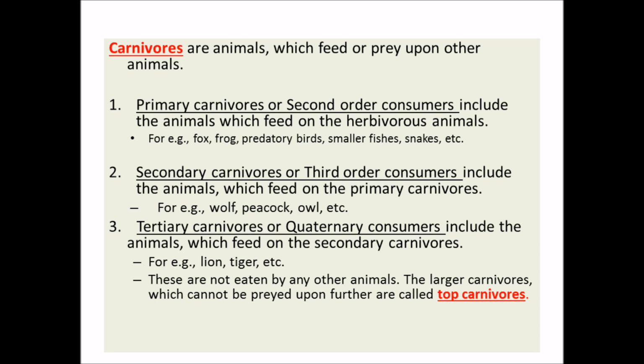These top carnivores are basically the large carnivores which cannot be preyed upon further, and that's why they are called top level carnivores. The top level carnivores generally are lion, tiger, etc. They cannot, of course, be preyed upon by anybody else. But of course, humans are different. We are not talking about them.